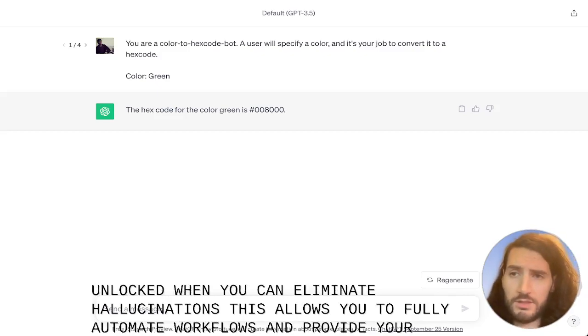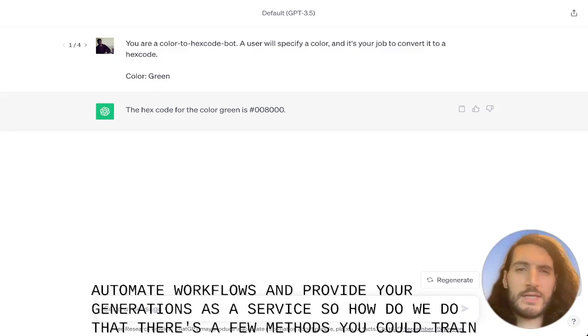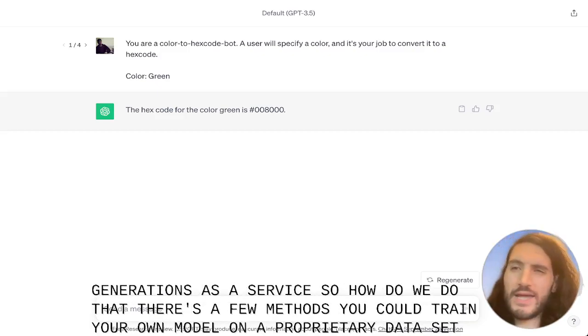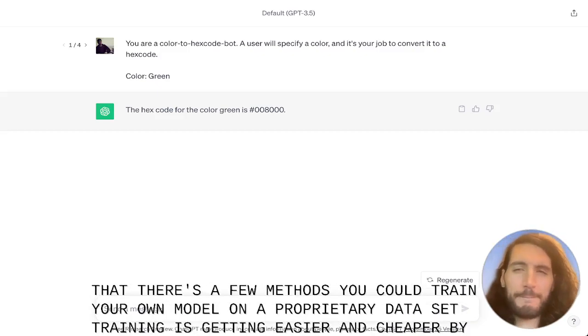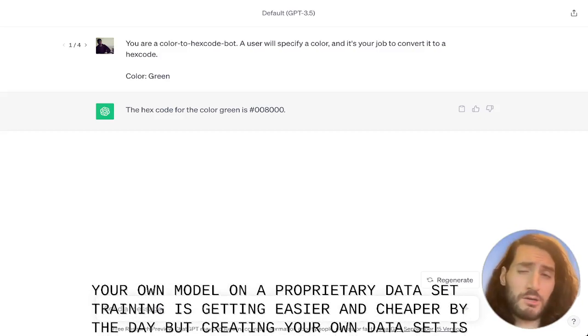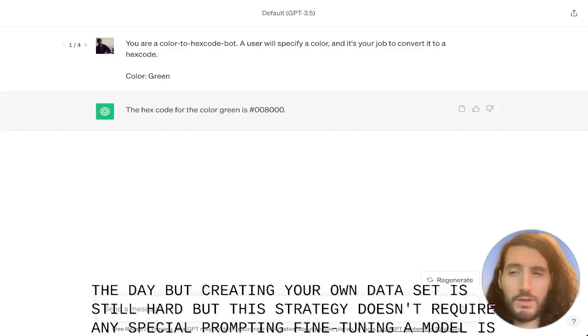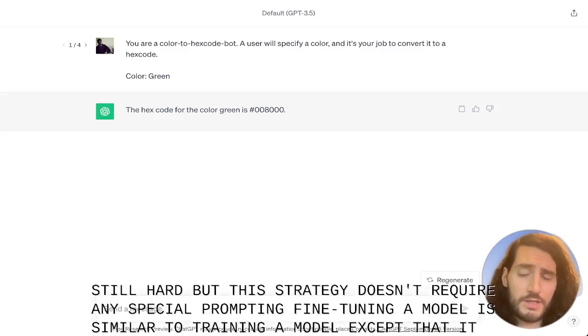There's a few methods. You could train your own model on a proprietary dataset. Training is getting easier and cheaper by the day, but creating your own dataset is still hard. But this strategy doesn't require any special prompting. Fine-tuning a model is similar to training a model, except that it requires a much smaller data set. Or you could use a prompting strategy.